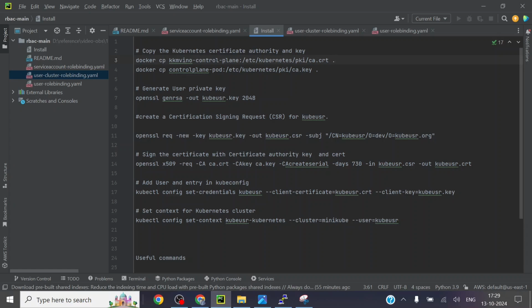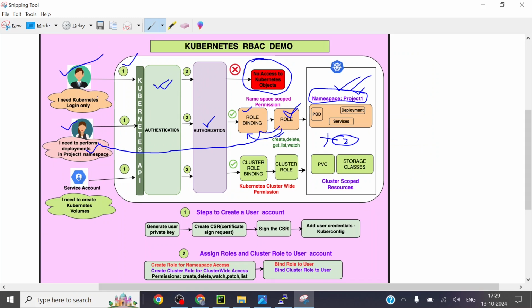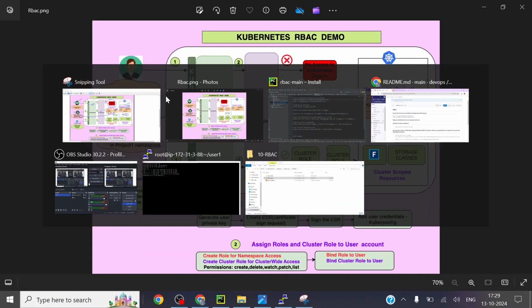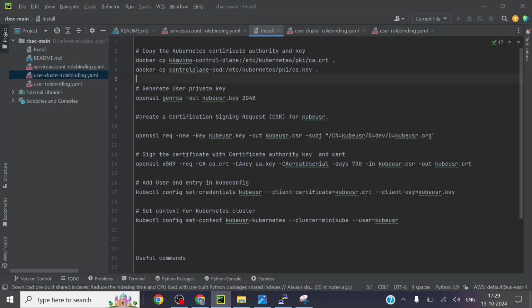So right now, my task is I want to show you the demo. I want to create a Kubernetes user. Before I create a Kubernetes user, I need to grab the certificate. I have created a Kubernetes cluster, and each cluster will have a certificate authority, certificate, and then the key file. These two files are normally created when you create a cluster.